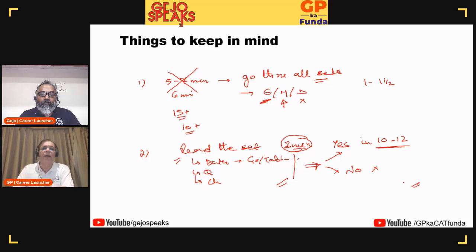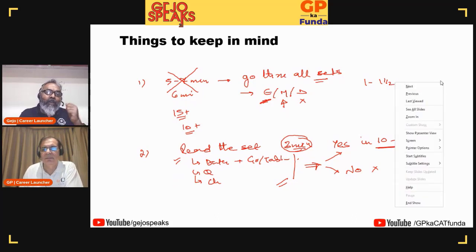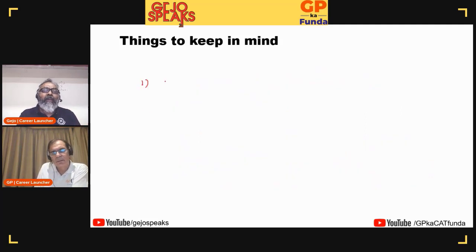Jijo, anything you want to add in this regard? So one of the important things I want to add, as GP also mentioned, is that one big problem that happens with respect to DILR is that we hurry. We hurry while reading, we hurry while going through the data, we hurry while solving the questions, and then one mistake here and there ruins the whole set.